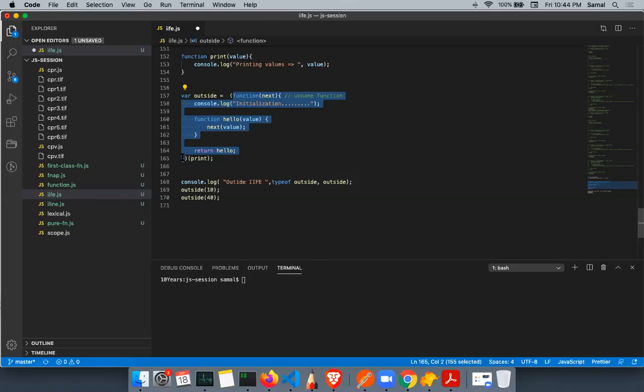This is a perfect higher order function because it's also taking a function and also returning a function. Closure, yes, we can say that. Closure is nothing but you're accessing a private variable in a class or object. Yes, in JavaScript, closure basically refers to you being able to access a private variable.